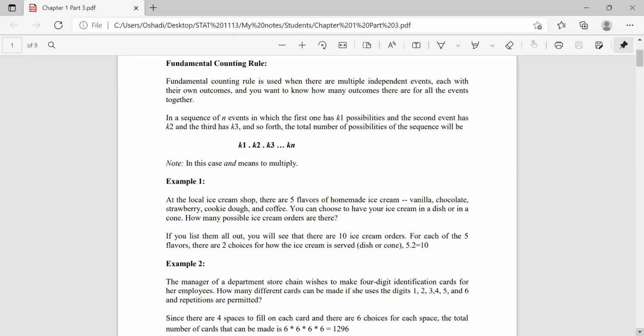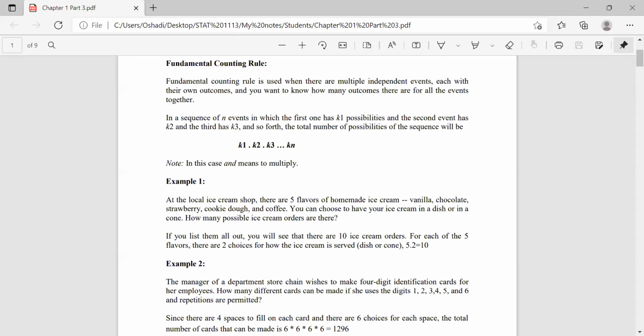So how many possible ice cream orders are there? There are 5 possibilities of choosing the flavor, and there are 2 possibilities of choosing dish or cone, the way they serve. If you list them all out, you will see that there are 10 ice cream orders: for each of the 5 flavors, there are 2 choices for how the ice cream is served.